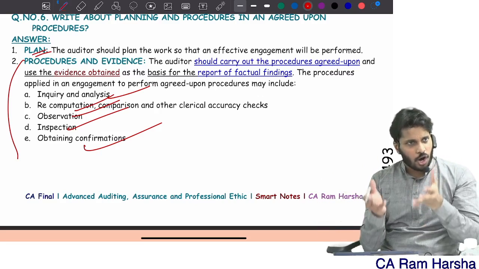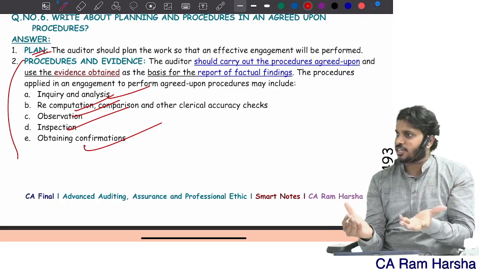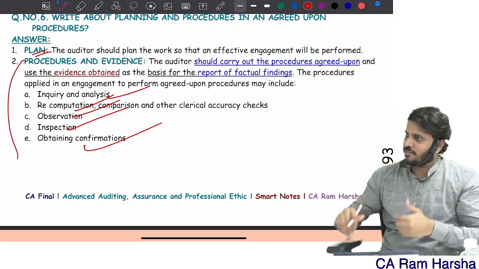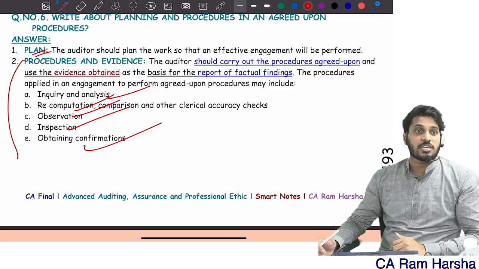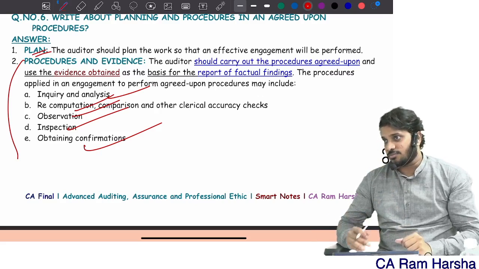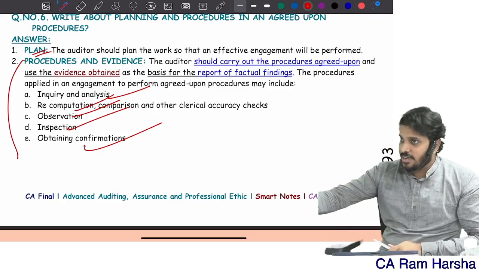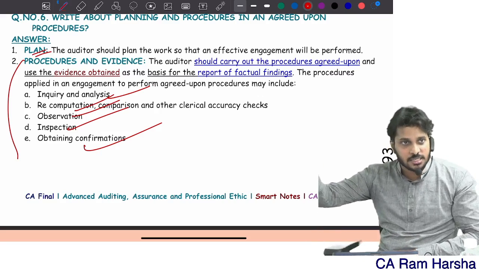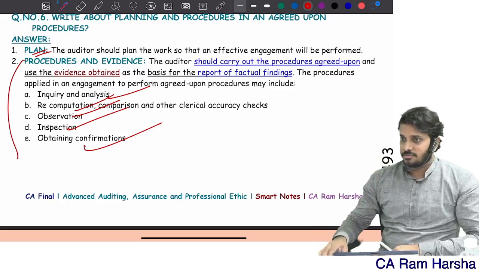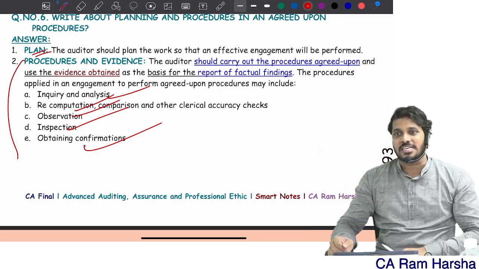Whether I will do all of this or any one of this or a combination of this, that depends upon the work you are giving me. You are asking me to check trade receivable, external confirmation I'll do. You are asking me to check inventory, I will see GRN, bills, e-way bills, all that I will see. It depends on the matter that we are addressing.